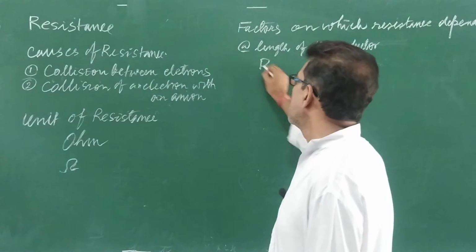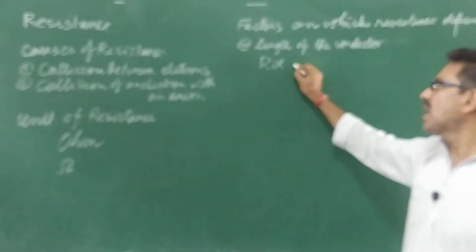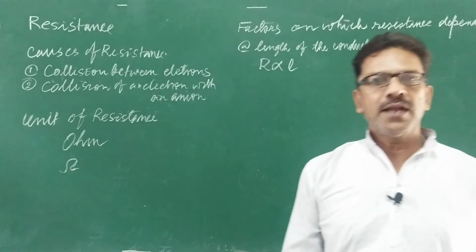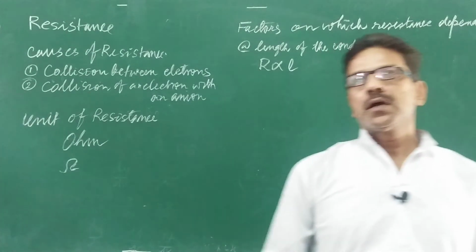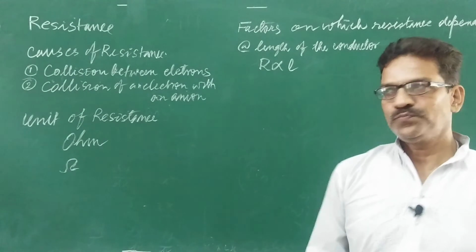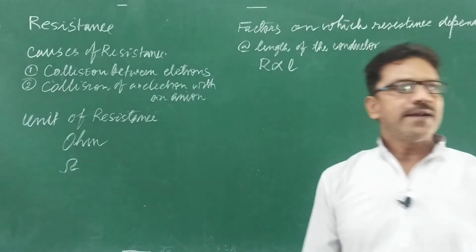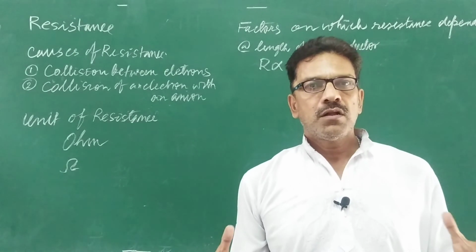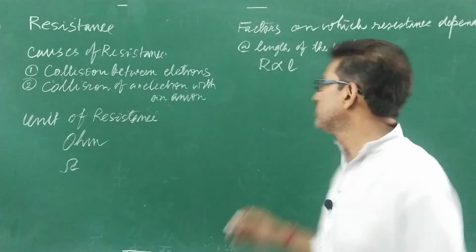R is directly proportional to L. That means the longer the length, the greater will be the resistance. If the wire is lengthy, the resistance will be greater.